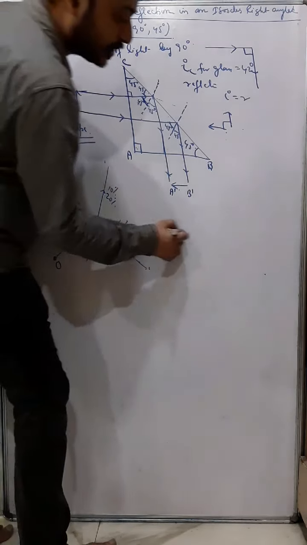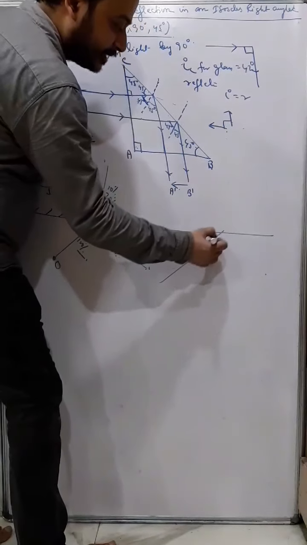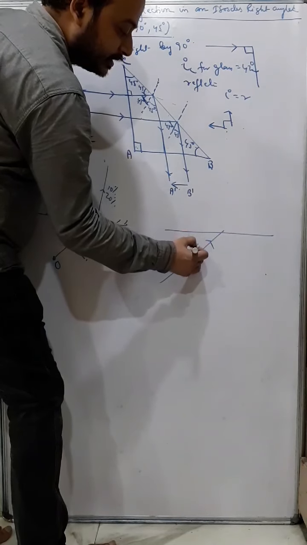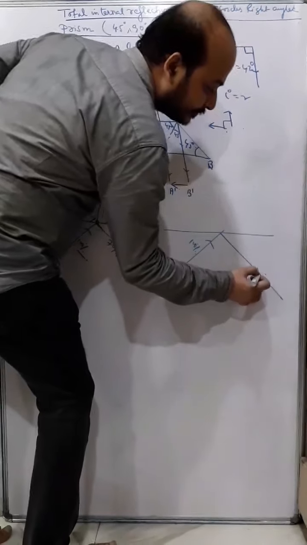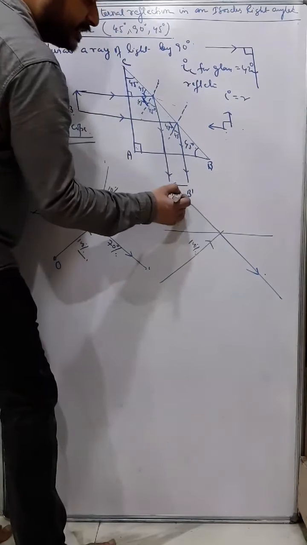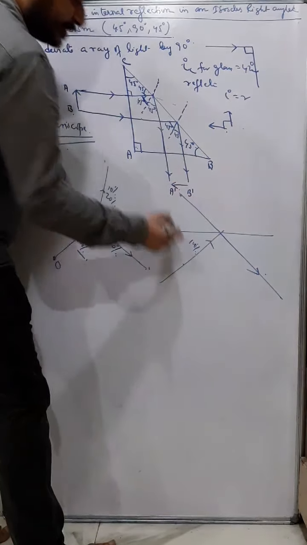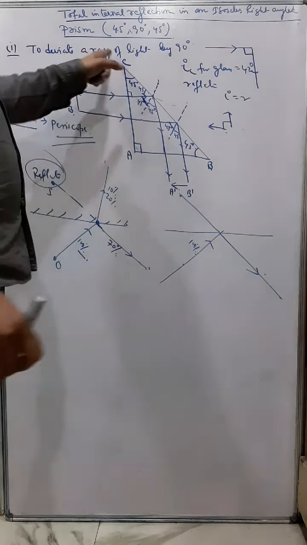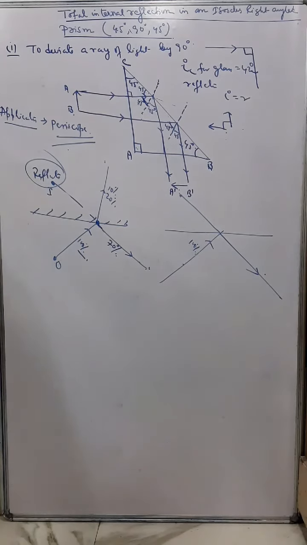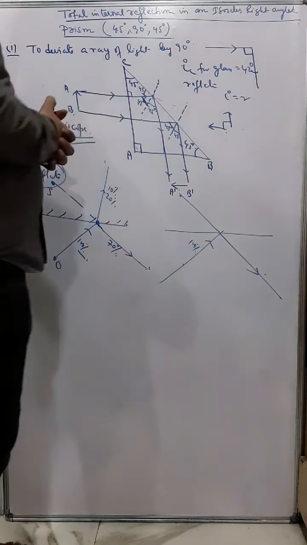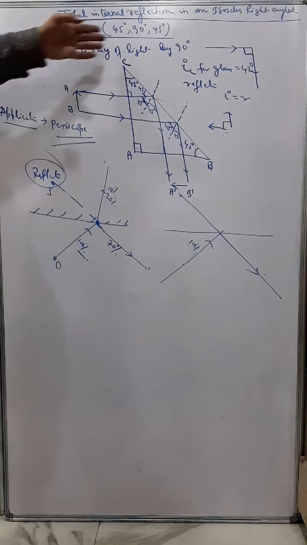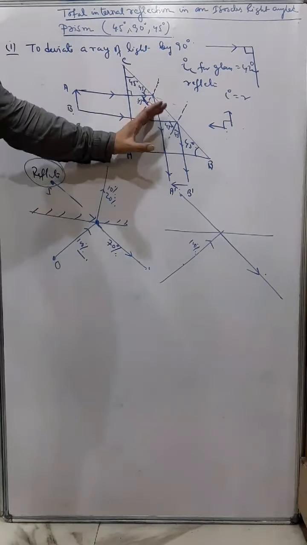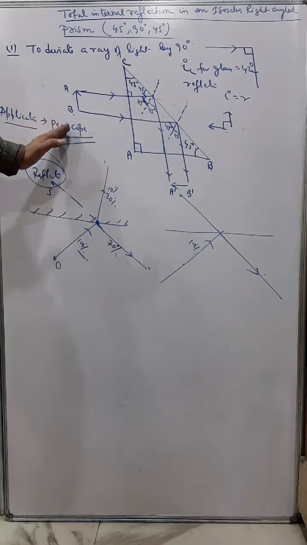But in case of total internal reflection, what happens? The 100% light gets reflected, and therefore the image that is formed is always much brighter. So if you use a periscope by using a prism, then the image will be much brighter than a normal plane mirror. So to deviate a ray of light by 90 degree, we do it this way, and one of the applications is periscope.